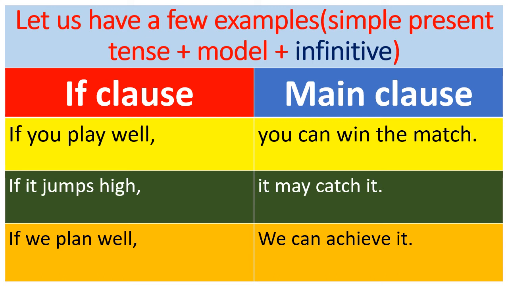So far, you have learned the if clause used in three ways. The first one, will plus future. Second one, to infinitive. And third one, modal plus infinitive. These are the three types of clauses we use when we want to frame sentences with an if clause.